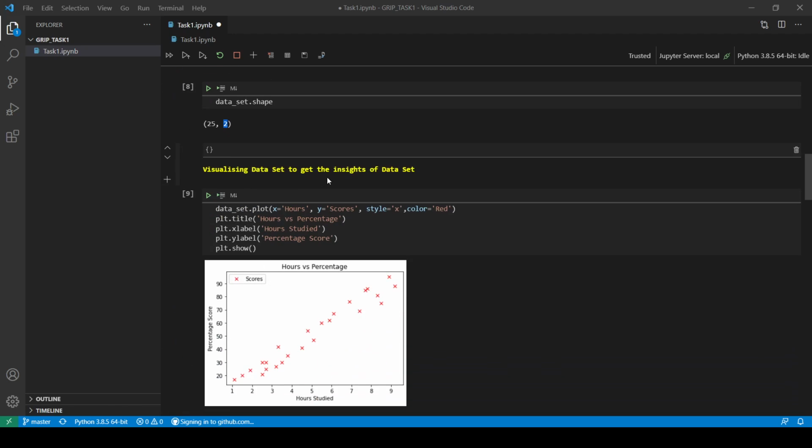Then I have visualized the data set to get its insight. For this I have used the plot functionality of matplotlib. I have given hours as x and y as scores. Then I have shown the title of the graph as hours versus percentage. Then I have printed the x label of the graph as hours studied, which is shown here. Then I have printed the y label of the graph, percentage score, which is shown here. Then I have simply plotted the graph using plt.show.